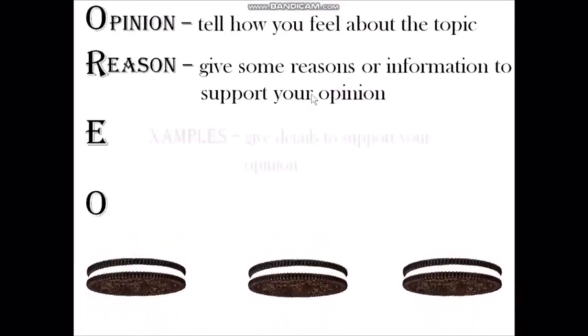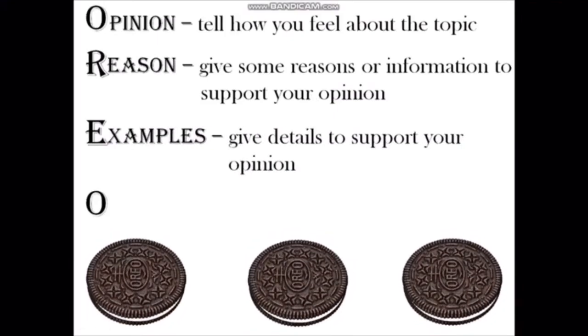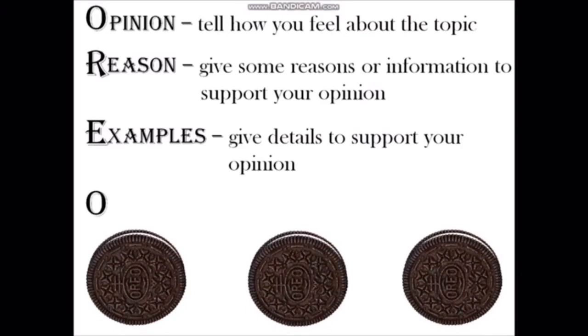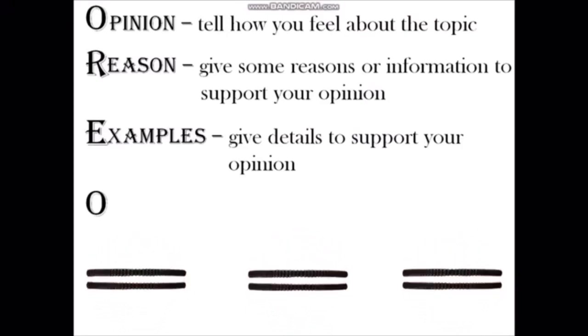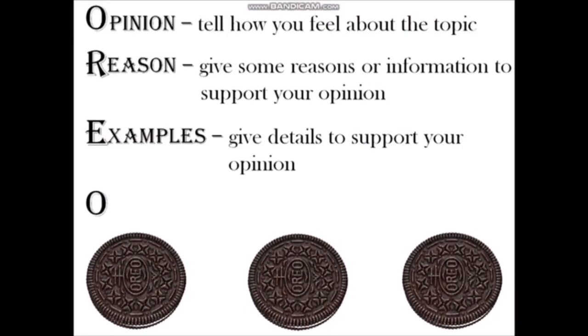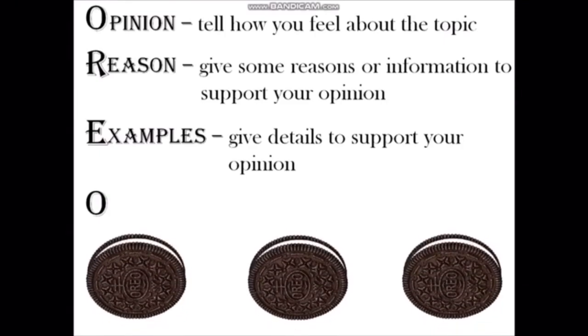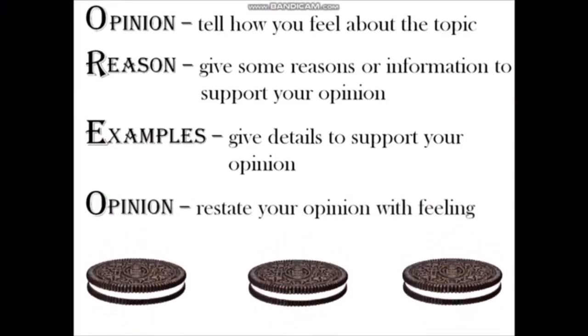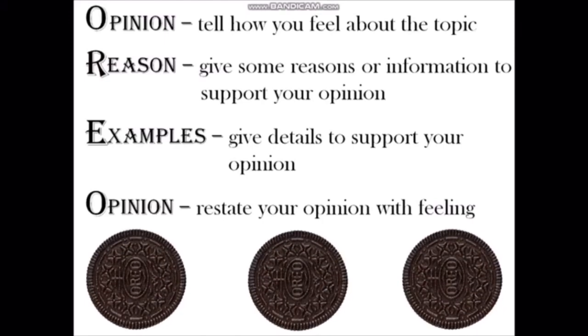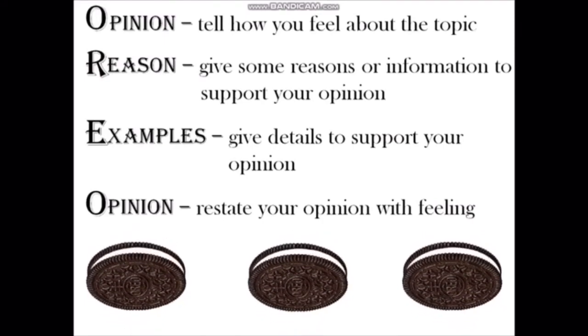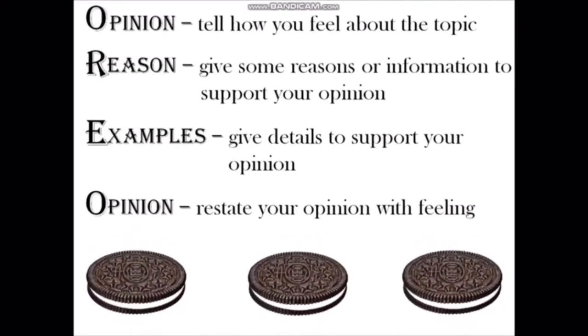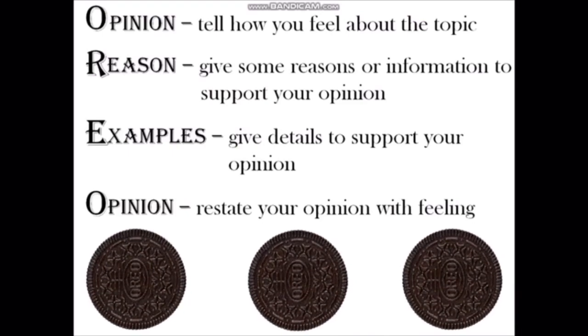Next is E for examples. You should give details to support your opinion. Finally, again opinion, that is nothing but restate your opinion with feeling.